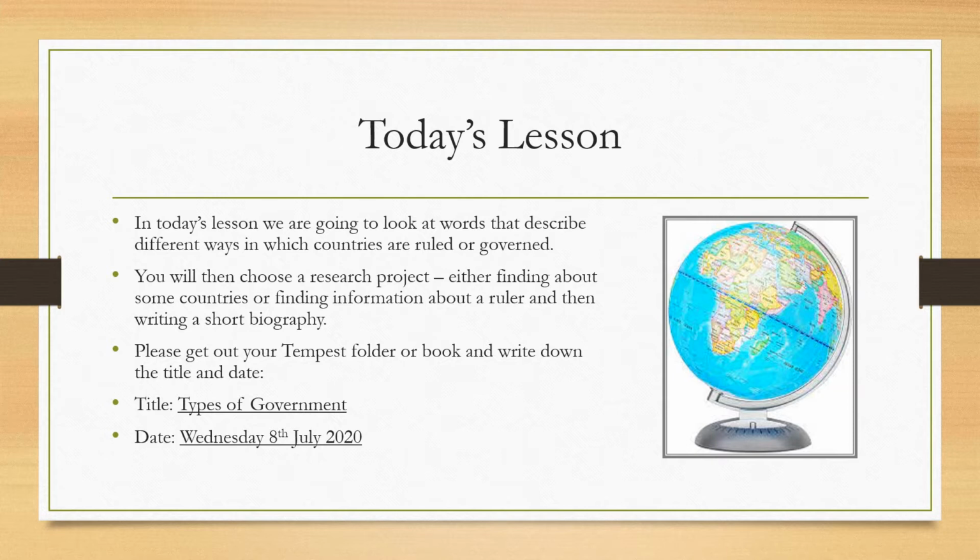So please get out your Tempest folder or books and write down the title and date. The title is Types of Government. Look at the spelling of the word government, there's an N in it, government. And the date is Wednesday, the 8th of July, 2020. Please underline your titles and the date.